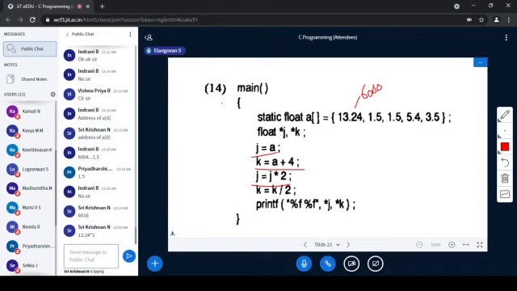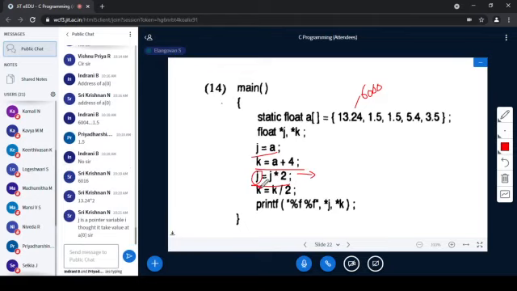What will happen to J is equal to J into 2, that is J is assigned with J into 2. What will be the output of this? What value will get stored with J here? J is a pointer variable. I thought it takes the value at A of 0.